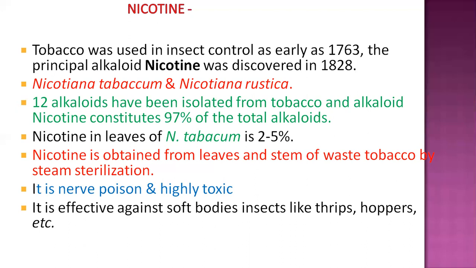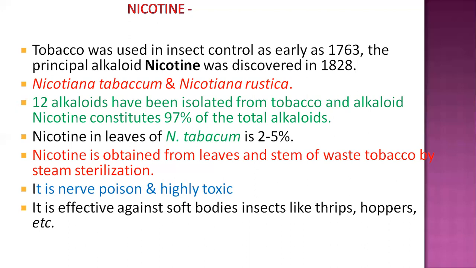In tobacco, the chief source of this insecticidal compound is Nicotiana tabacum, and the second species is Nicotiana rustica. These are the two major sources where the insecticidal property, that means the nicotine, is present. Some other alkaloids are also present in tobacco; about 12 alkaloids have been reported and isolated from tobacco.